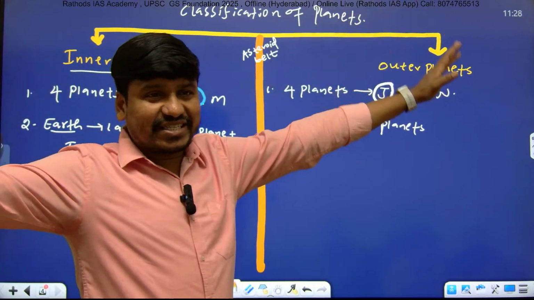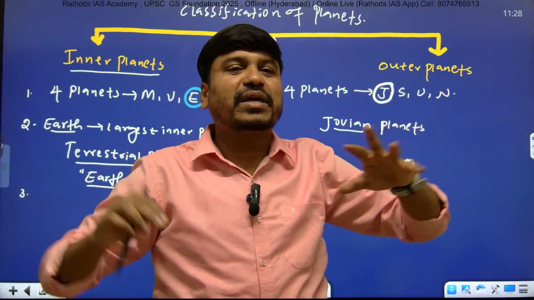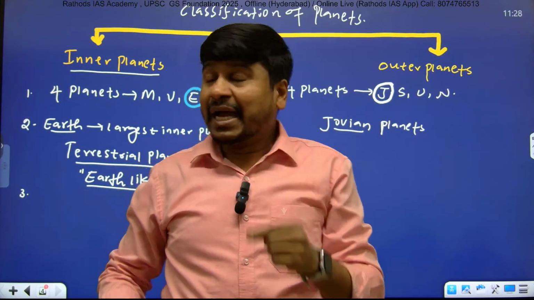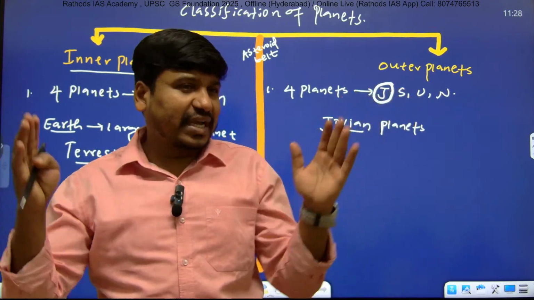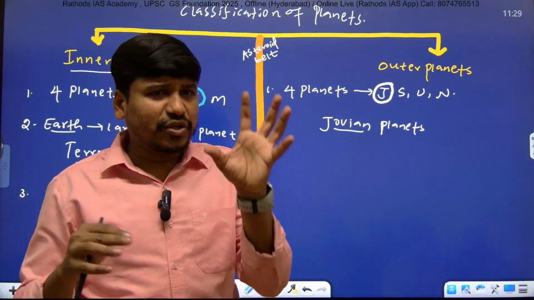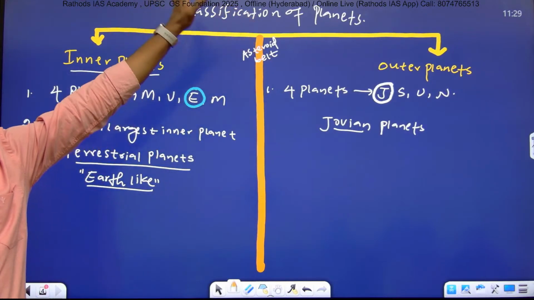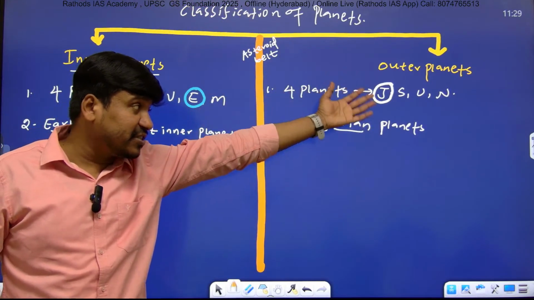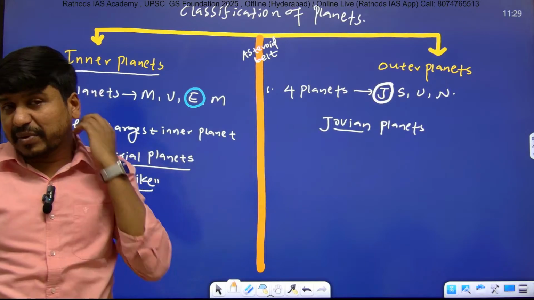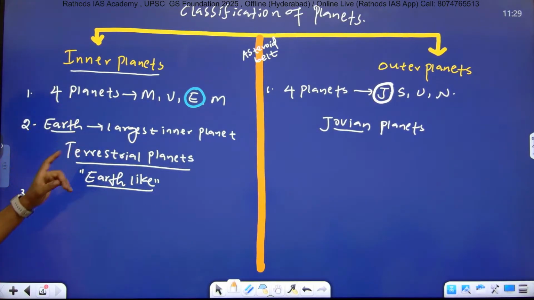Outer planets are larger in size. They appear very big because they are made up of gases and ice, and inner planets are made up of rocks and metal. They are very heavy, and that's why their size is less. If you get the question, which planets are larger, inner or outer? The answer is outer planets. They are bigger in size because they are made up of gases and ice, and inner planets are made up of rocks and metals.